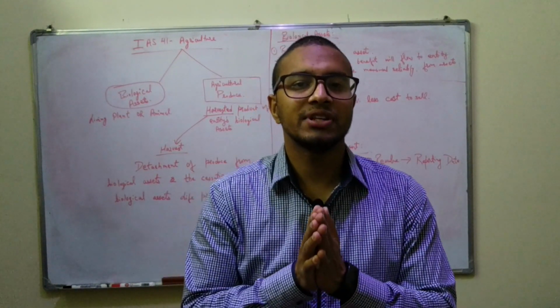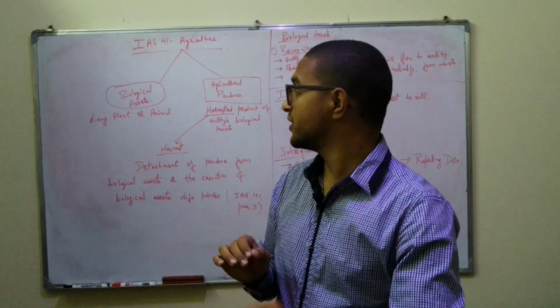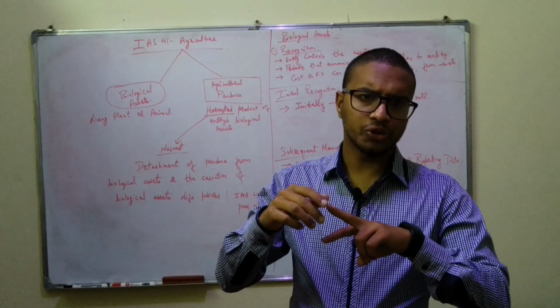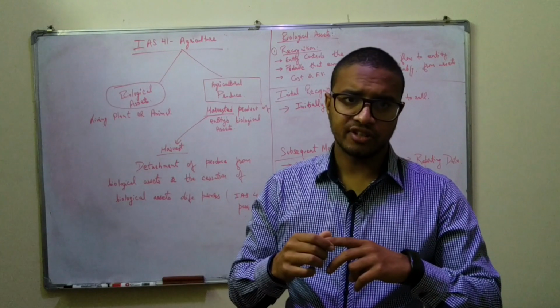Guys, today what we are going to be learning about is agricultural produce, IAS 41. So let's look at it. Agriculture could be divided into two components. You could say one is a biological asset, the other is agricultural produce.